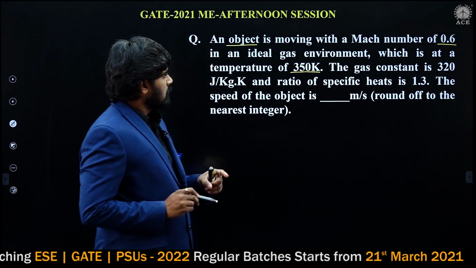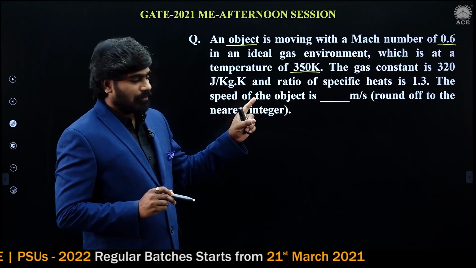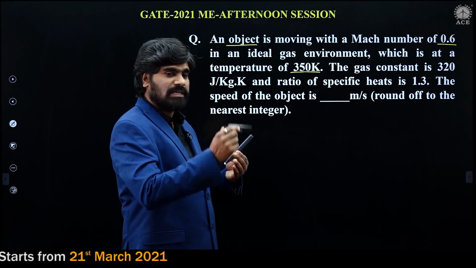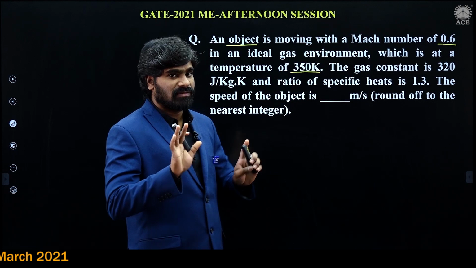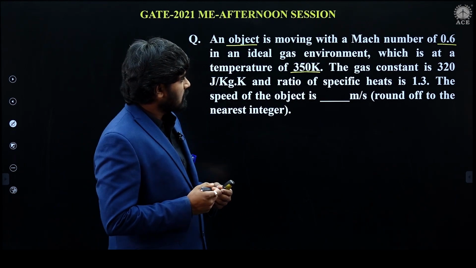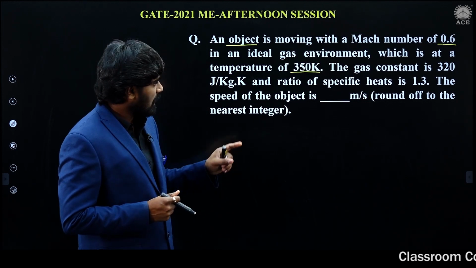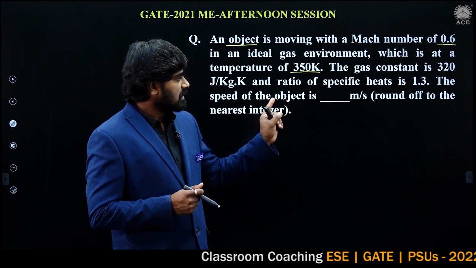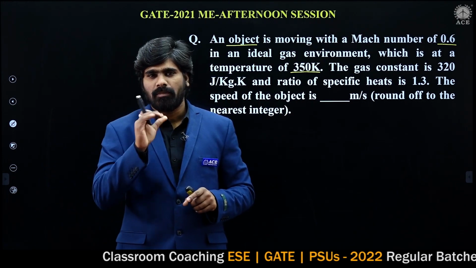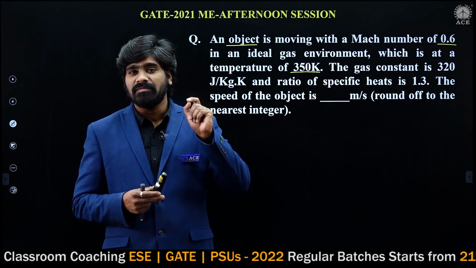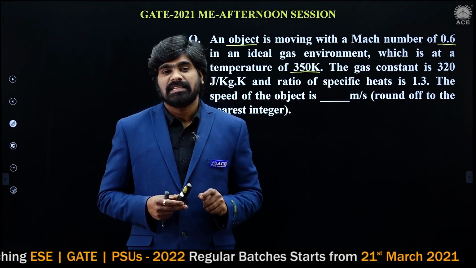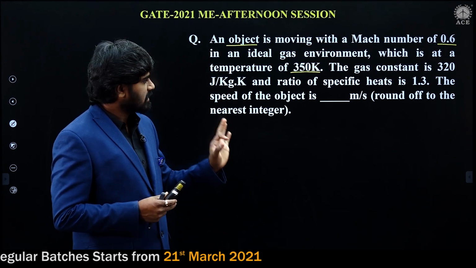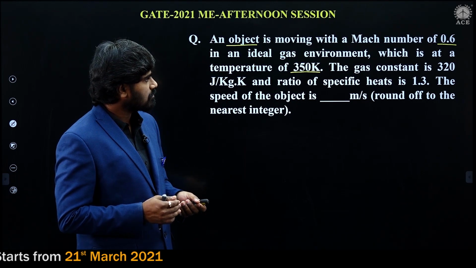What is the environment temperature? Suppose this is the object. This object is moving in the ideal gas environment. The gas temperature is 350 Kelvin. Please try to understand. The gas constant is given as 320 joule per kg Kelvin, and the ratio of specific heats, gamma, is given as 1.3. The speed of the object, dash meters per second. Exactly the same problem which I solved in the deep learning session on compressible fluid. Just the numericals are different.